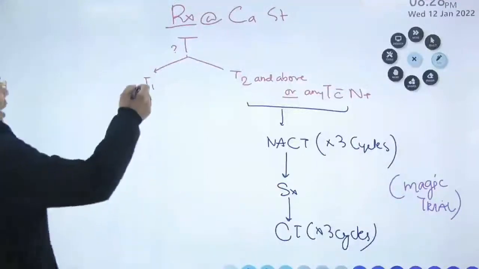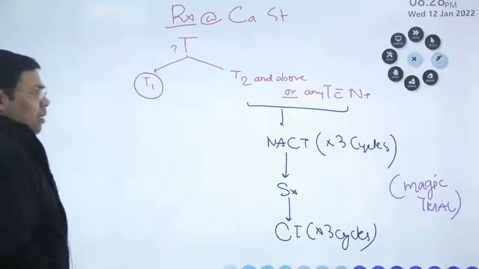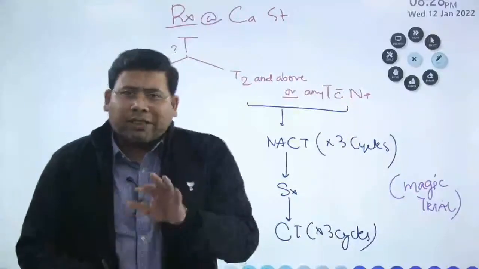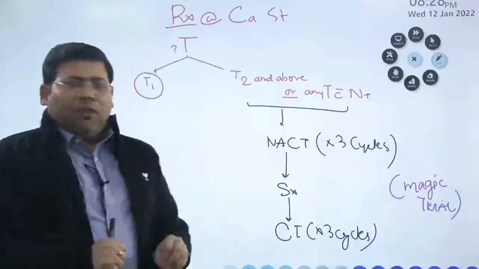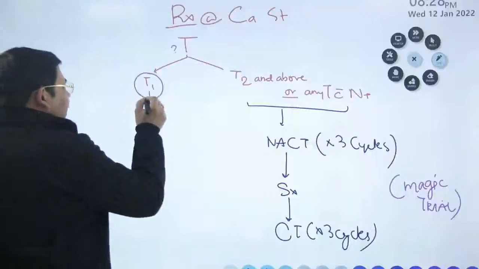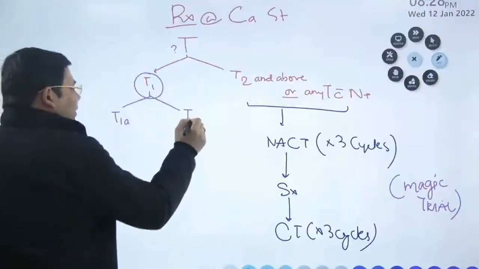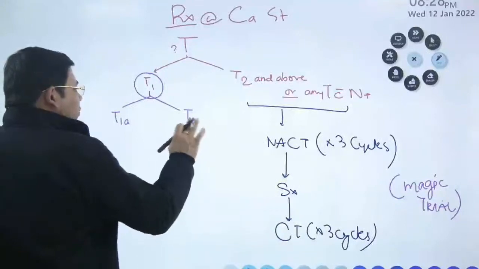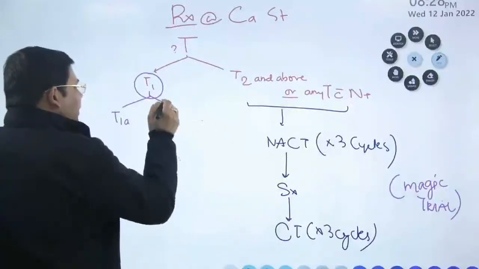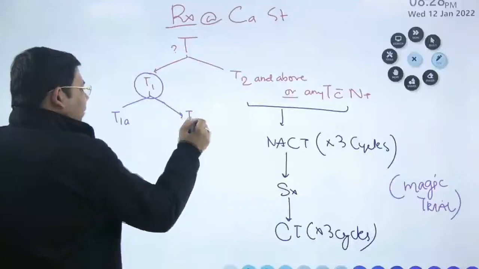Next is, if you have a T1 tumor, that means it is involving what? Mucosa and submucosa. The next thing that you will have to ask is what T1 it is, whether it is a T1A tumor or whether it is a T1B tumor. So T1A versus T1B.